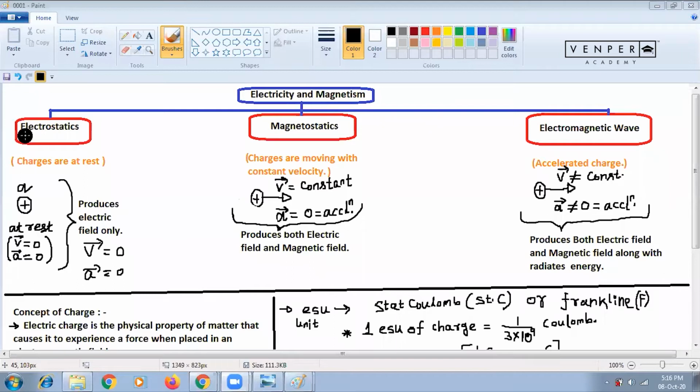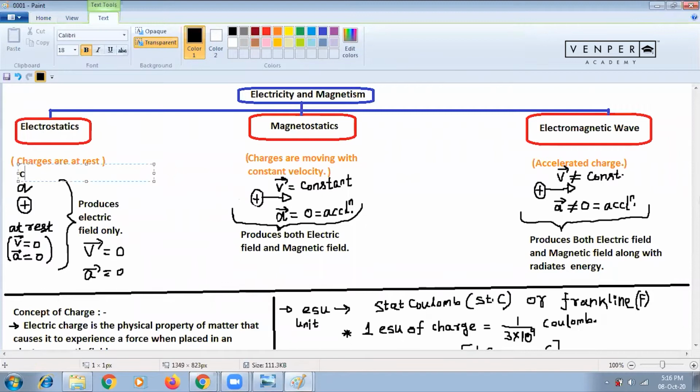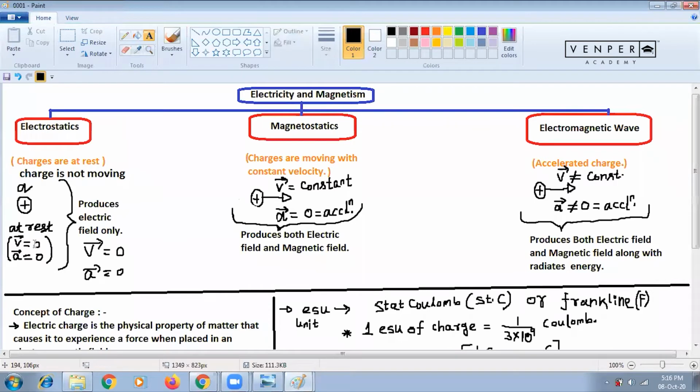You see, electrostatics means charge at rest, when a charge is not moving. Rest means it is not moving. So charge at rest means the charge is not moving. And it produces only electric field, and the velocity of the charged particle is 0.